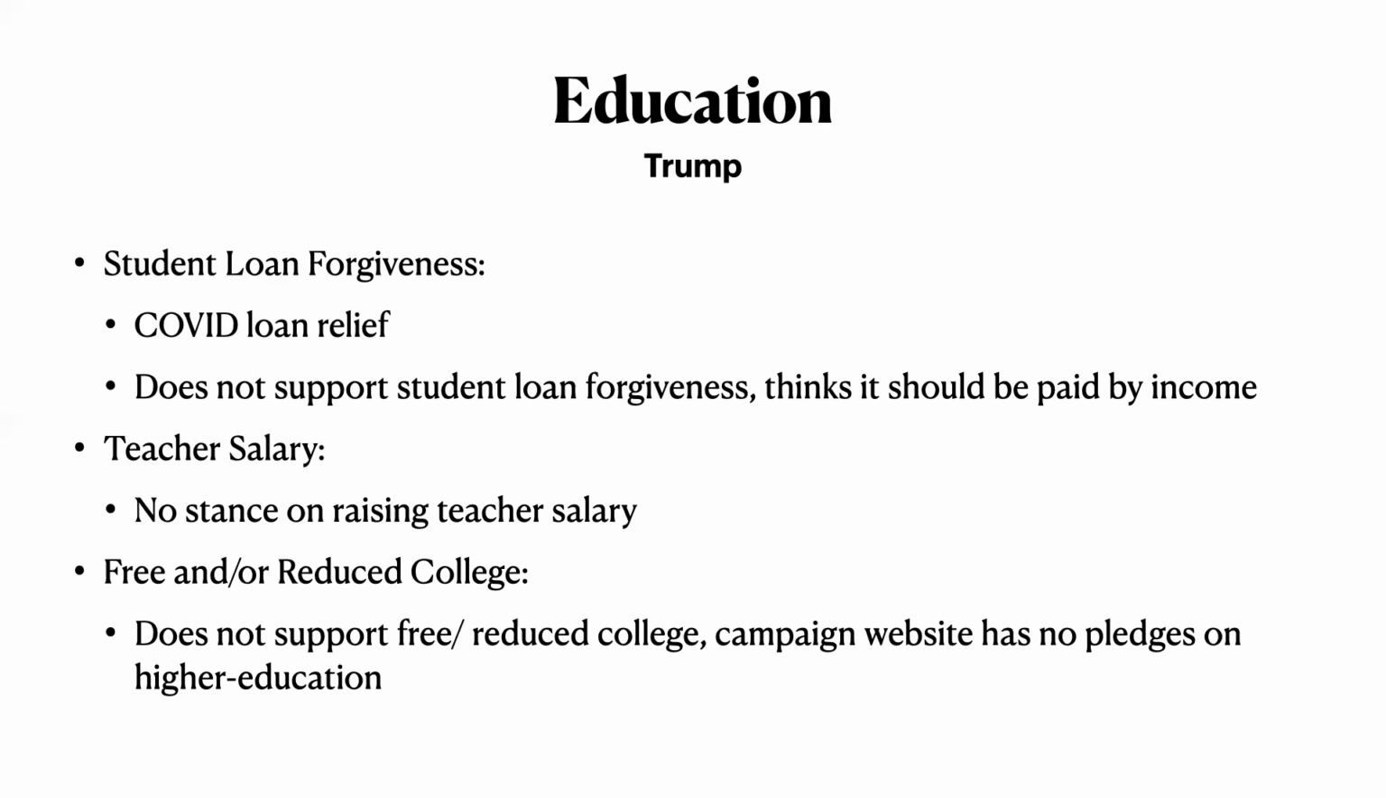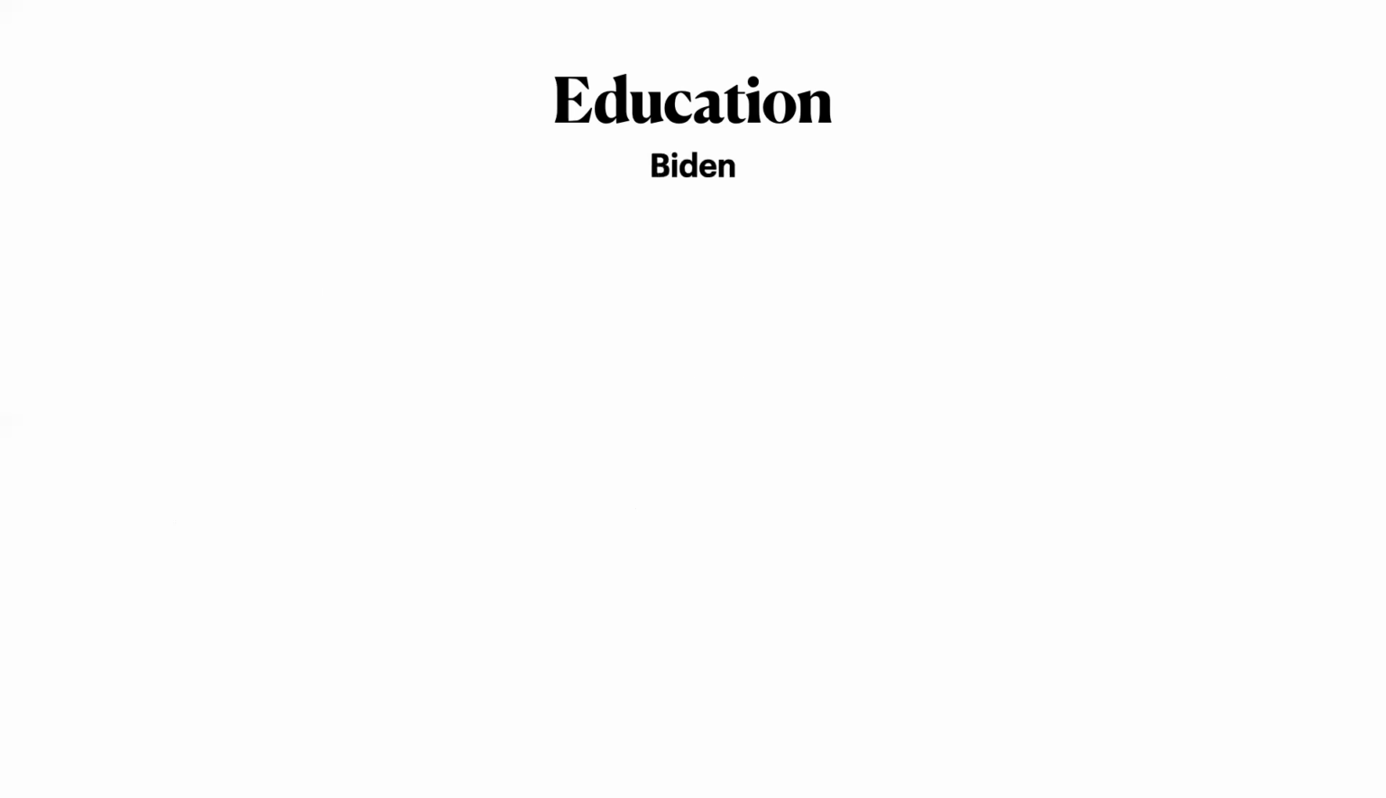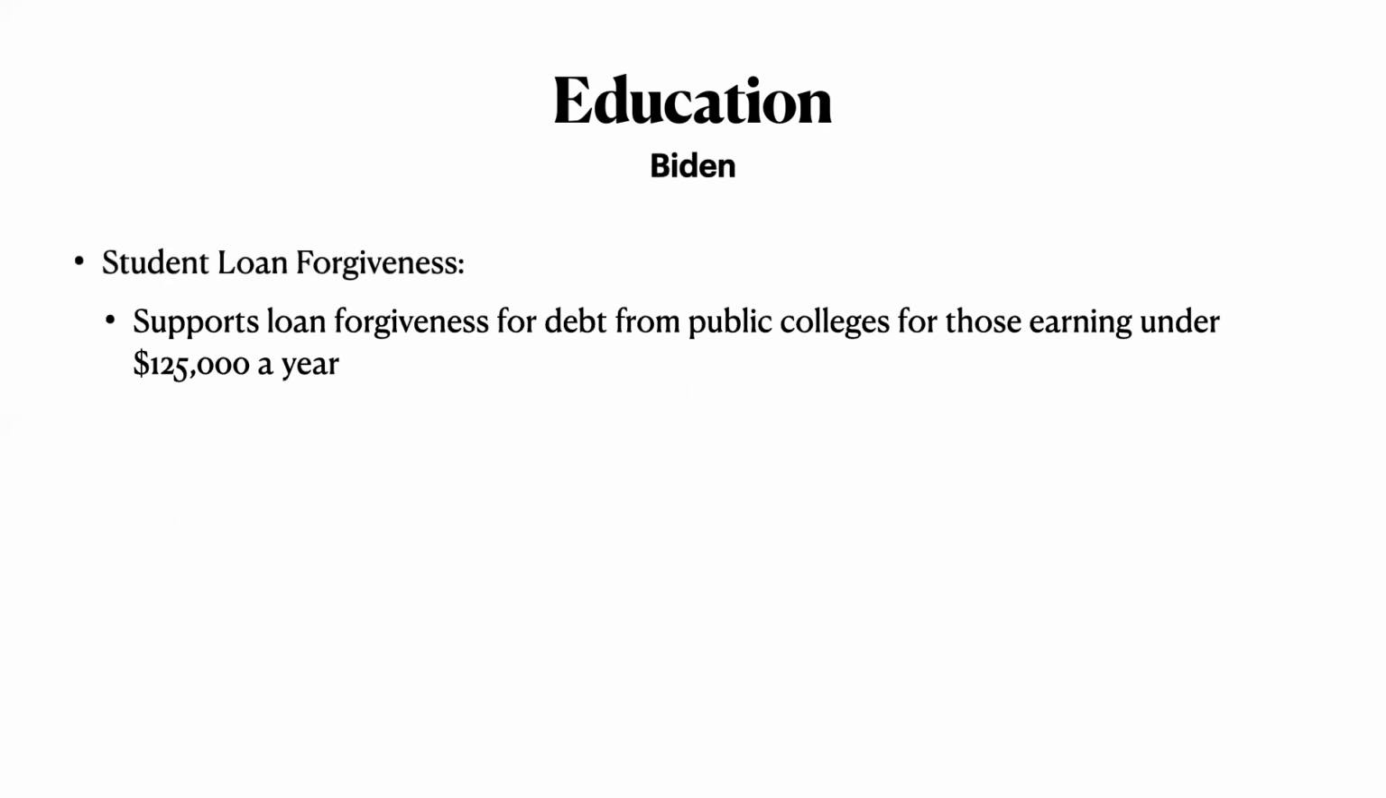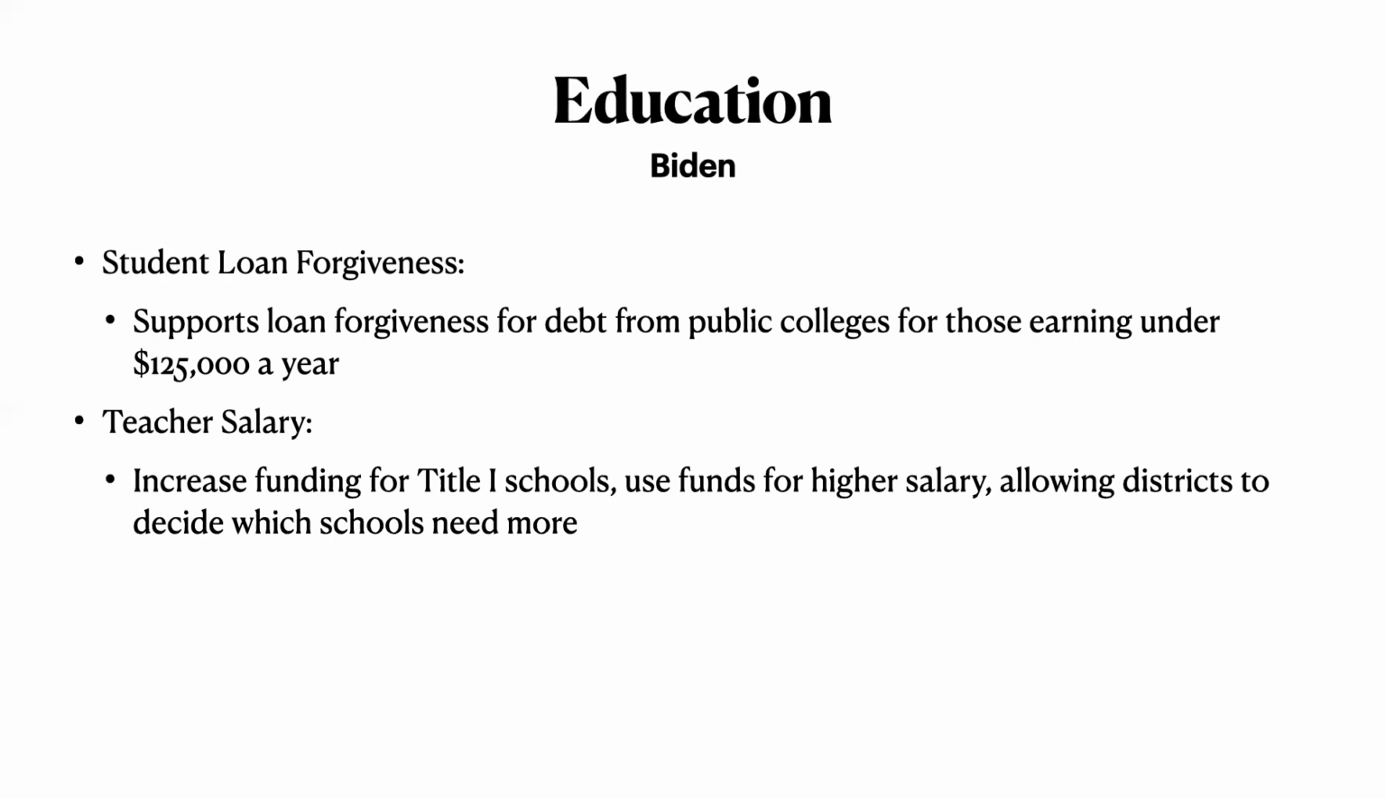They view it as more of an investment in that way, while Democrats tend to view it more of a necessity. Former Vice President Biden, on student loan forgiveness, supports loan forgiveness for debt from public colleges for those earning under $125,000 a year. So it's a lot more limited than Bernie Sanders or Elizabeth Warren, but he does support some form of student loan forgiveness. For teacher salary, he supports increasing funding for Title I schools, using funds for those higher salaries and allowing districts to decide which schools need more funding for teacher salaries.